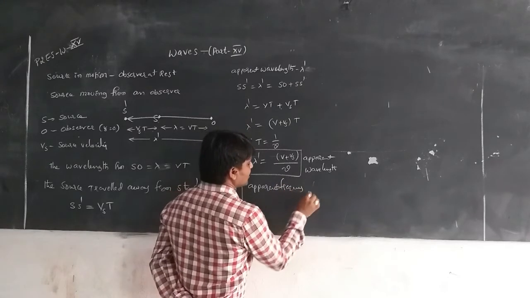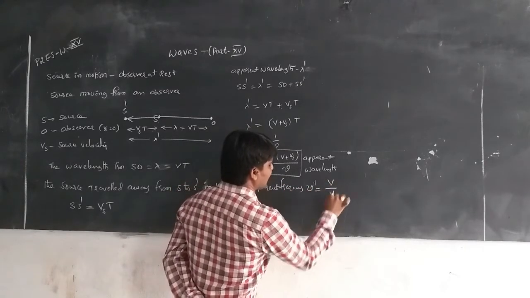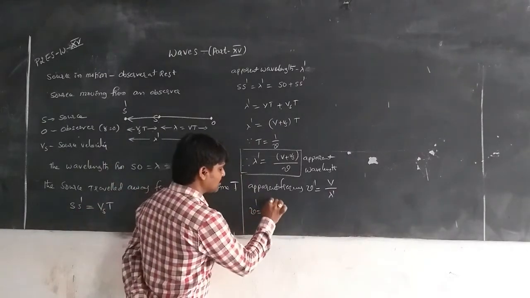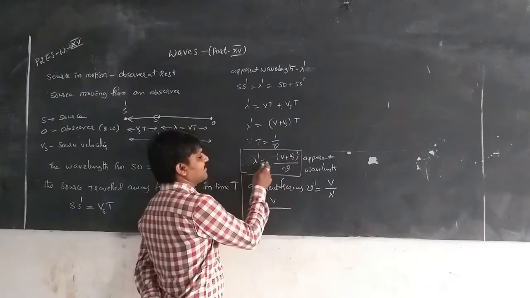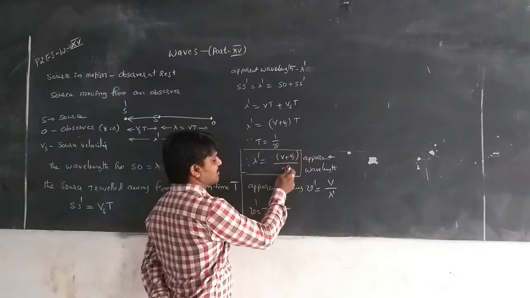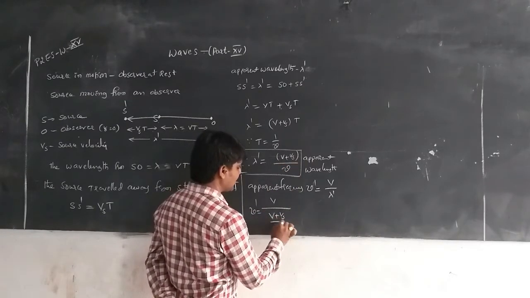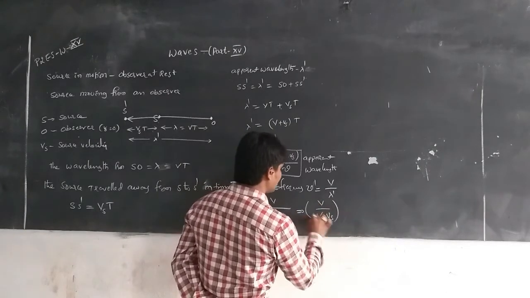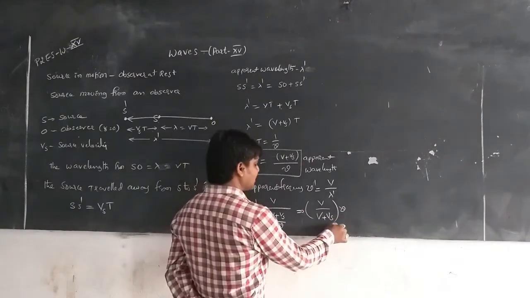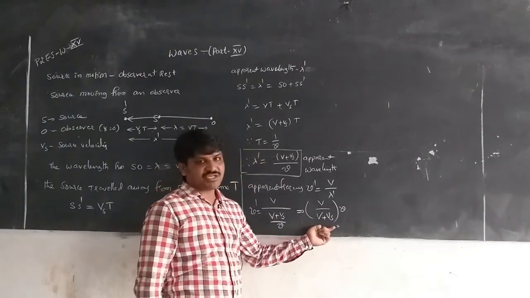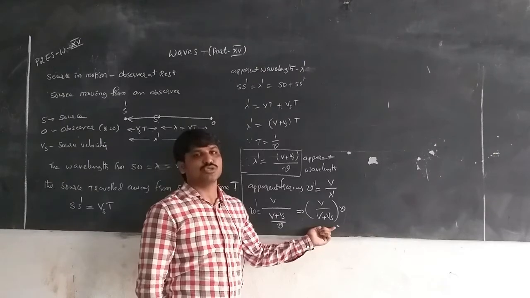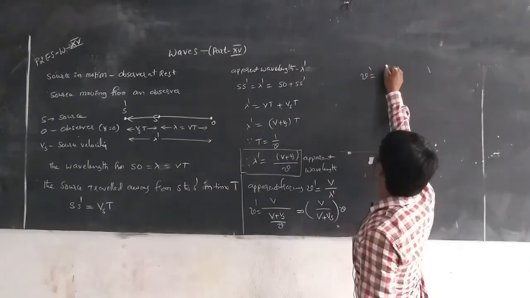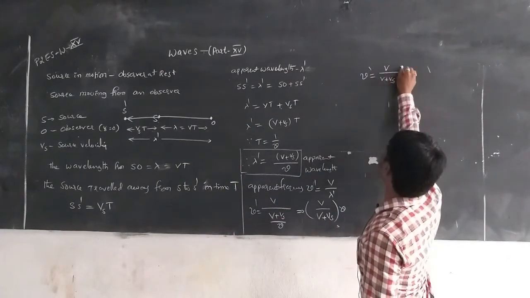Next, using this, what is the apparent frequency? The apparent frequency nu dash is equal to V by lambda dash. With the apparent wavelength lambda dash equal to V plus Vs by nu, nu dash is equal to V by V plus Vs into nu.